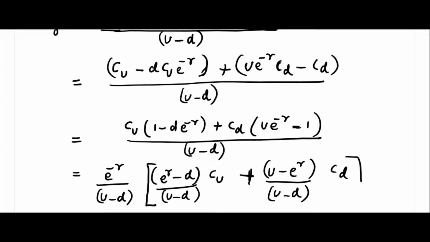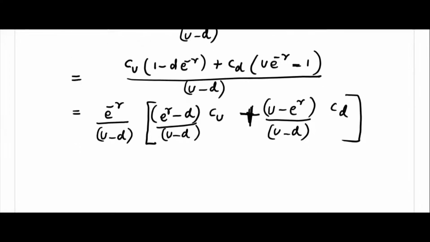Now the only thing you need to check is the sum of these two must be equal to 1. This is very, very important. This one also we don't want here. We want this way actually, e power minus r, something we don't know.